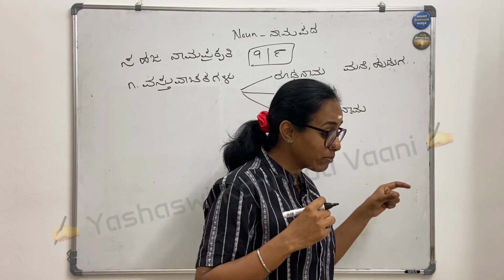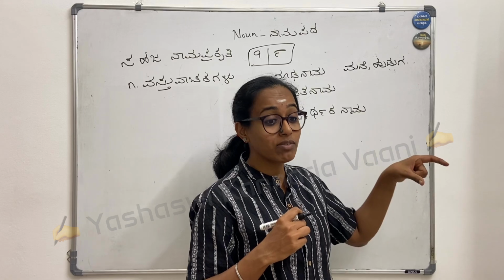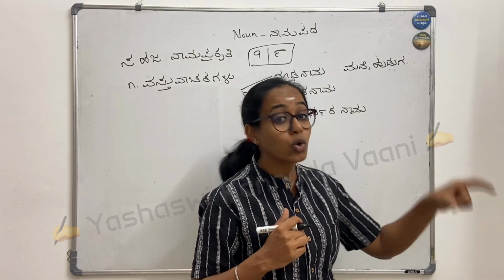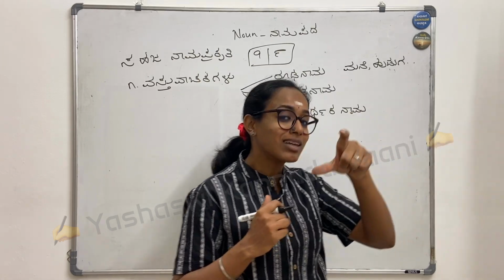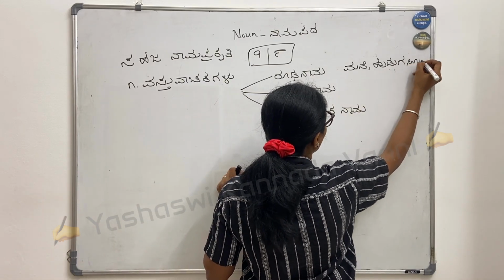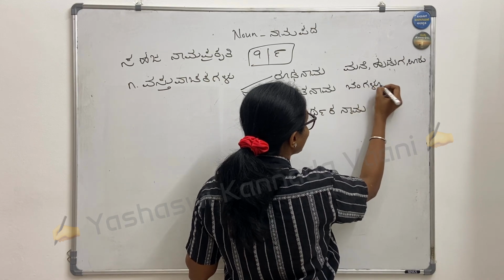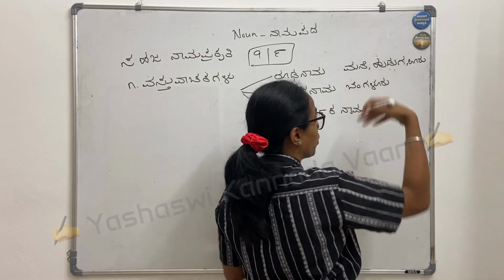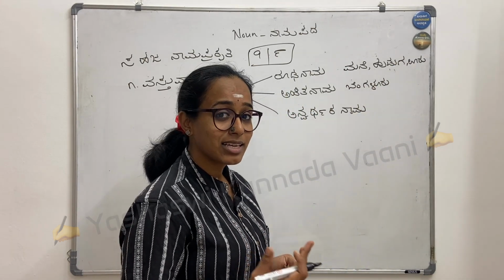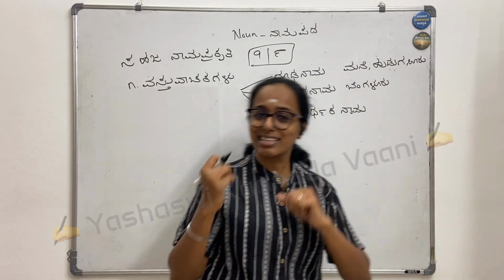I have to give him the cross that I stay in. I have to give him the area name. I have to give him which place it is, pin code, everything is required, right? That is Ankita Nama. If you say Uru here, Uru is a place, then you would say Ankita Nama Bengaluru. So my place is Bengaluru. And if it's a Huduga, the Huduga has some name. For the communication we have the name, Rohan. That is the name for a Huduga.